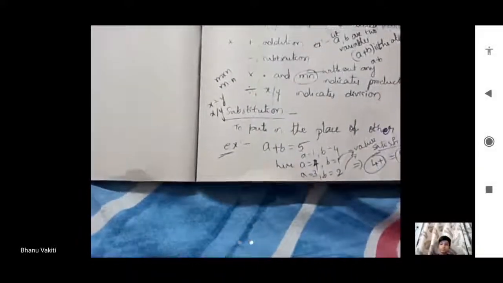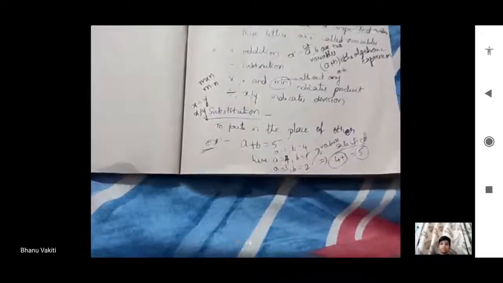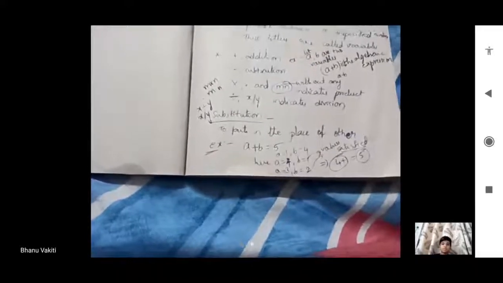Okay. For the second exercise, we first have to understand the substitution method. Substitution means to put in the values in the place of variables. For example, A plus B is the algebraic expression. The A value and B value they will give, and we have to put those values in the place of A and B. That is called substitution. That is the introduction of the second exercise.